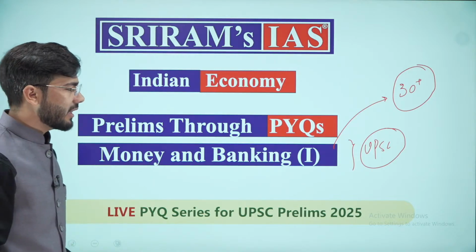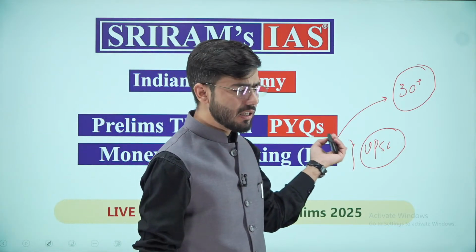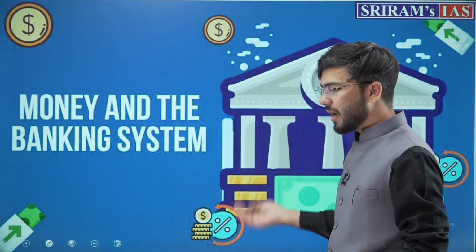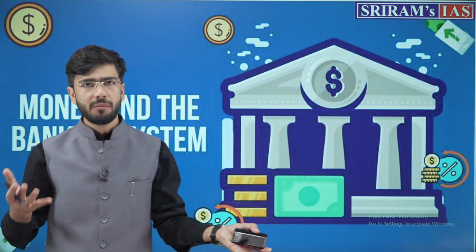Now, beginning with this topic, in money and banking, as I said, there are 30 plus questions, and after this comes the external sector, which had a score of around 48 questions from the past 10 years. Now, beginning with money and banking, why do we need money and why do we need banks?